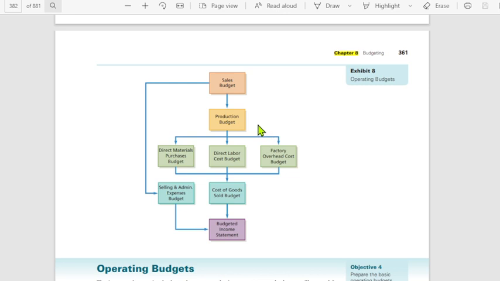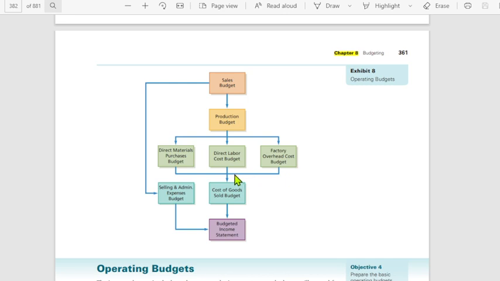This will also be used in the production budget. At sa iyong production budget, this will comprise your direct materials purchases budget, kung ilan ang dapat na bilhin na direct materials while the production is running, the direct labor, yung workforce requirement in the factory, and the overhead cost, factory overhead cost.